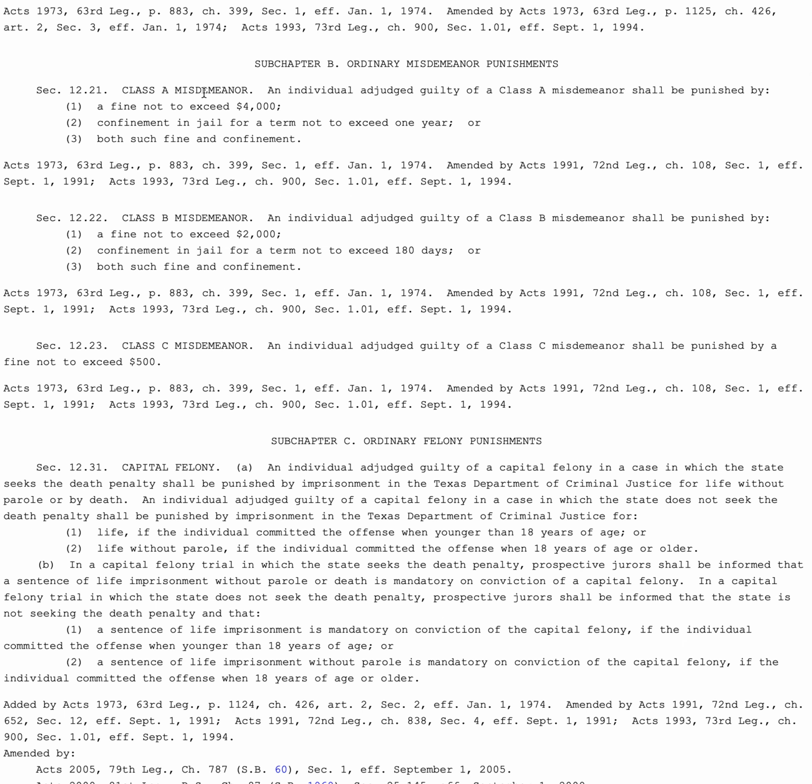We can skip the felony part and go to subchapter B, and it shows you the punishment available for a Class A misdemeanor. It could include a fine not to exceed $4,000 or confinement in jail not to exceed 1 year. So again, Texas kind of fits that generic definition, up to a year in a county jail.